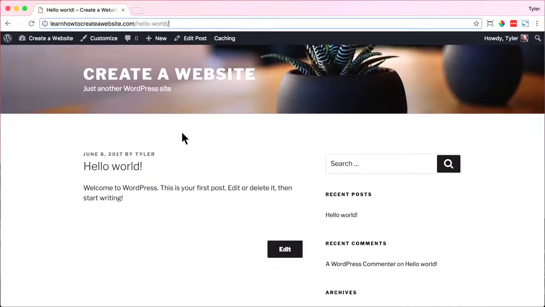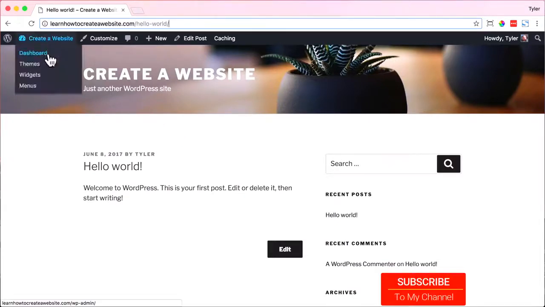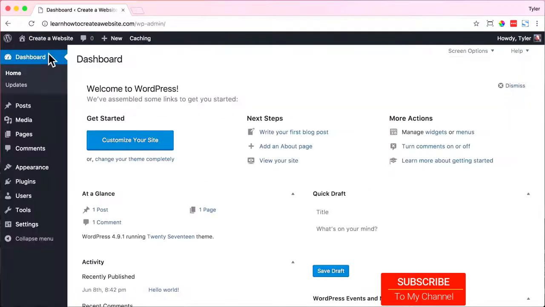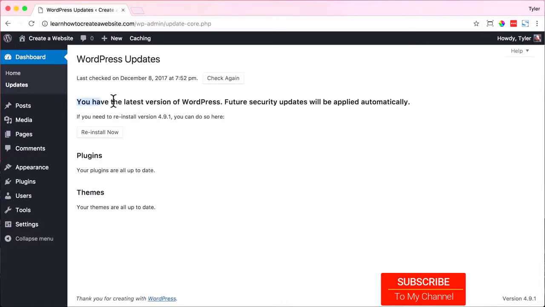It is much simpler, much plainer, much cleaner, and much more professional. All right, the next thing that we're going to do is see if WordPress needs any updates. We want to update our website before we do anything because sometimes updates can cause some changes to our website. So we want to do it before and not after we've completed our website. So what you do is hover over your website name and click on Dashboard and click on Updates. Now we don't have any updates right now, but if we did, all we would do is click on Update and it would update WordPress for you.